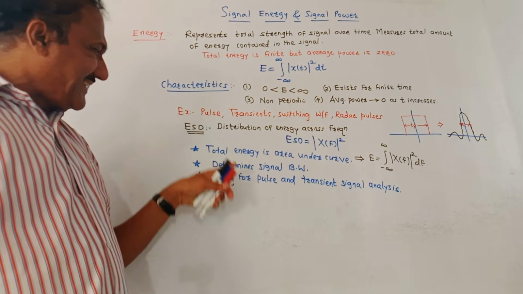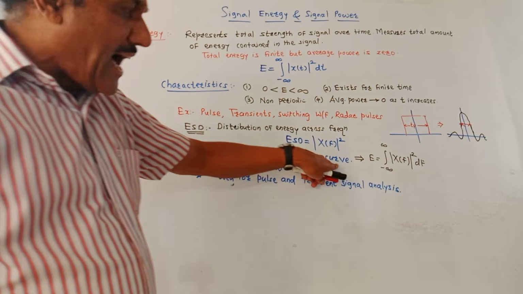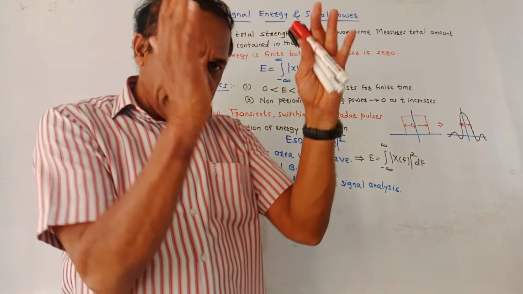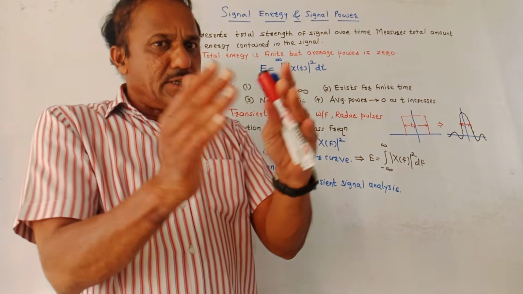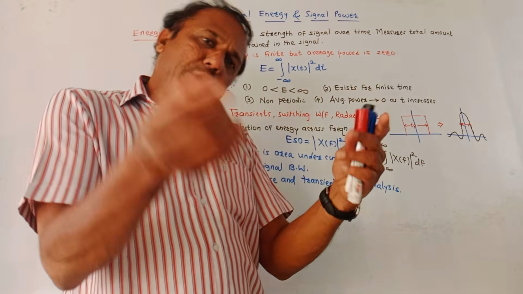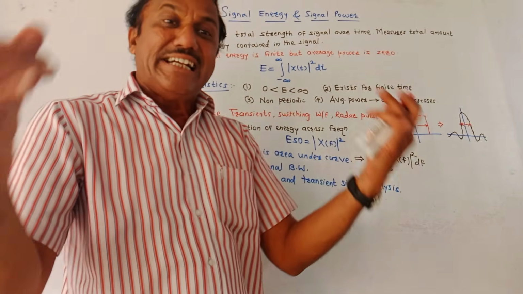Now, important characteristics of ESD: the total energy is area under the curve of ESD. That means if you plot the curve of ESD, ESD is distribution of energy across the given frequency range. If you calculate the area under that curve, and we know that area under curve is integration.